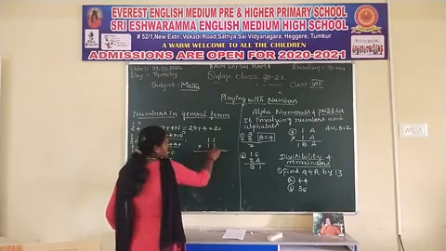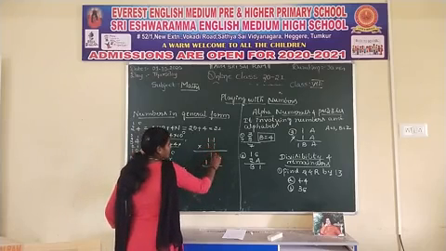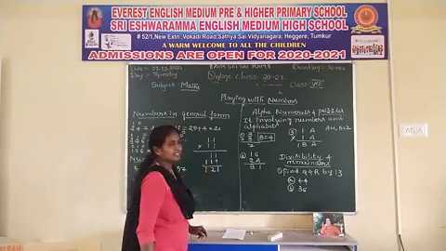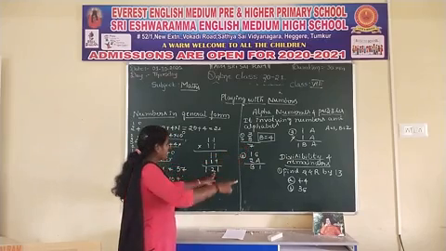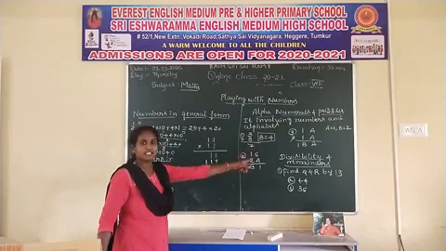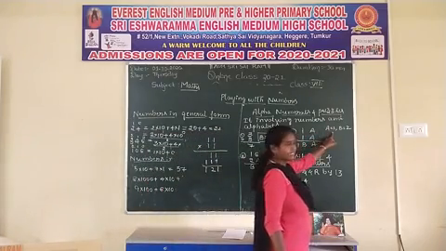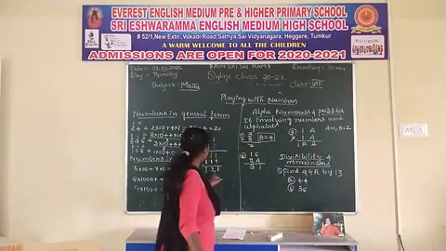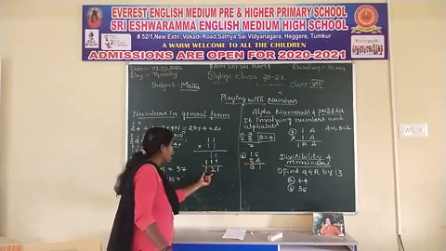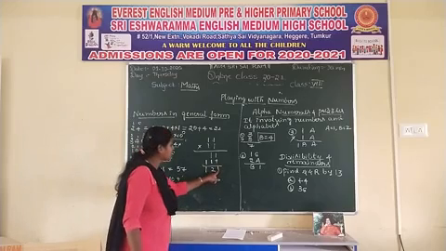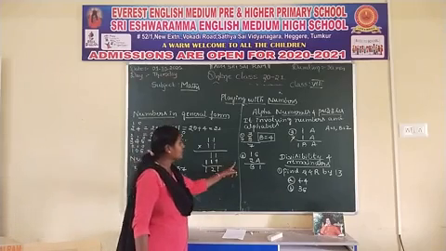See here, 1 ones are 1, 1 ones are 1, so 1, 2, 1. Yes, right. So here the value of B is 2 and the value of A is 1. Yes, the two values are satisfied. Only I substituted the values of A and B, and we got 121. So A is 1 and B is 2. Yes, right. Next we come to the third one.